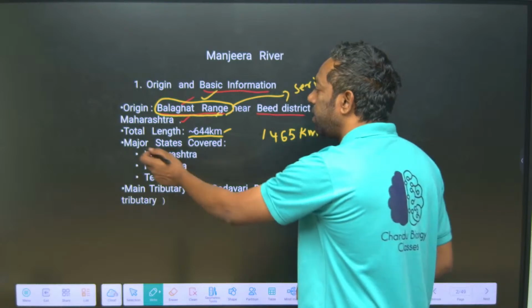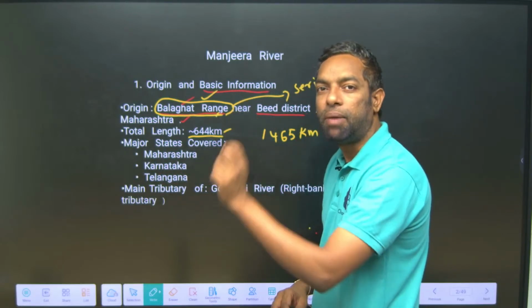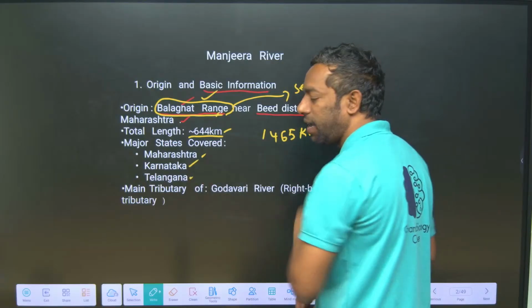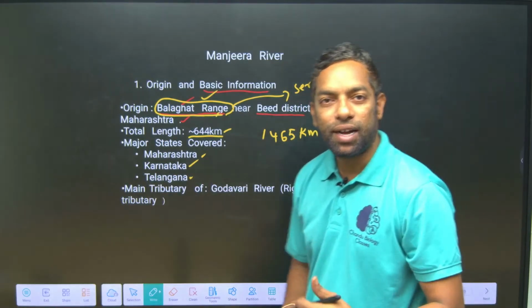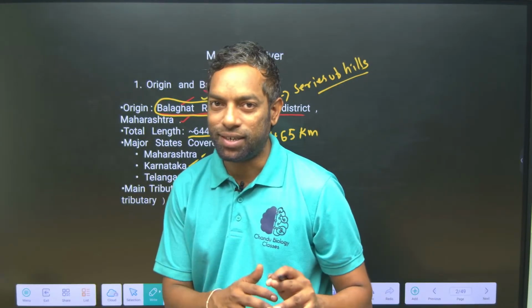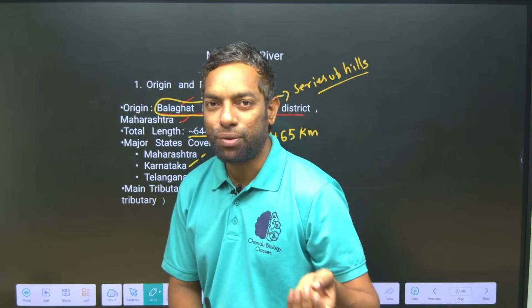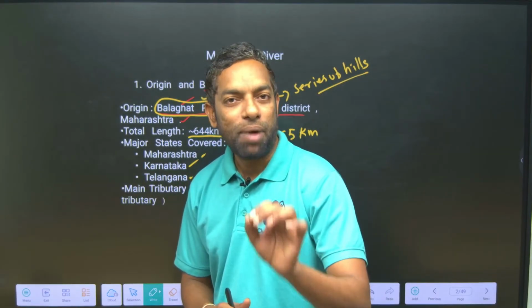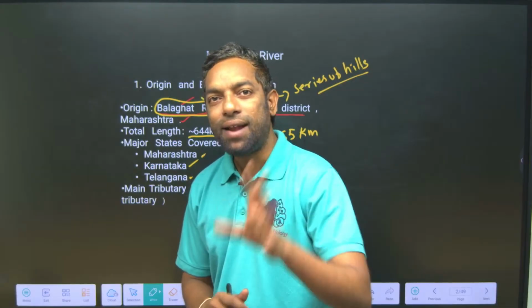The major states the Manjira flows through are Maharashtra, Karnataka and Telangana. There is no Andhra Pradesh, Odisha or Chhattisgarh. They can misguide you. It can be Maharashtra, Andhra Pradesh, Telangana. No, it is Maharashtra, Karnataka and Telangana.